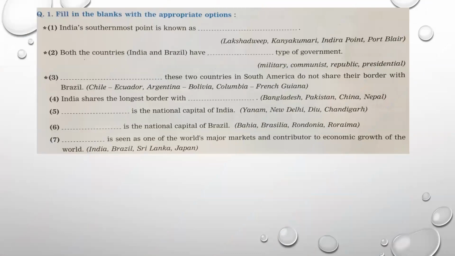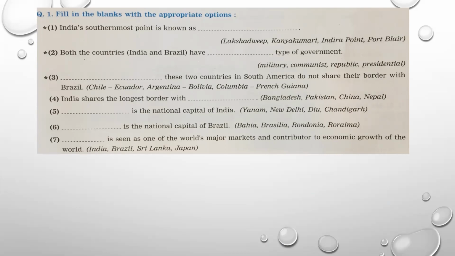Now, based on this, let us try to revise a few fill-ups and a few question answers which are likely to be asked on chapter number 2. Fill in the blanks with the appropriate options. You get this as the first question according to your paper pattern. 4 fill-ups are asked. You are not supposed to write the options which are given in the bracket, but students are supposed to write the full sentence and underline the part which is your answer. Now just go through it and try to guess the answers, and then we will discuss.